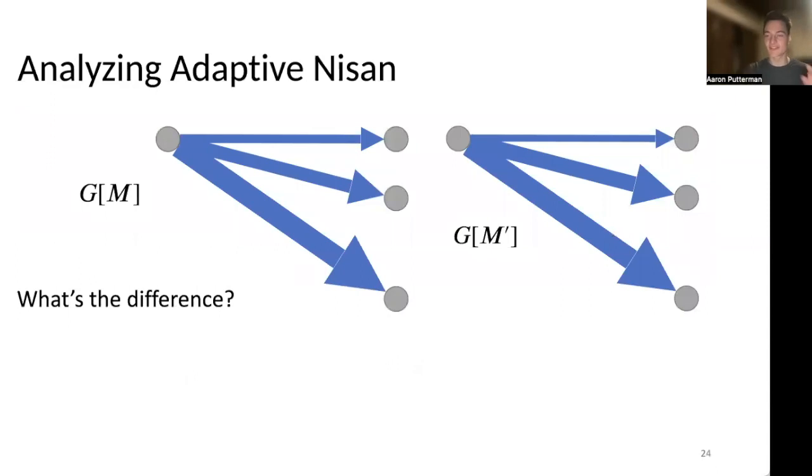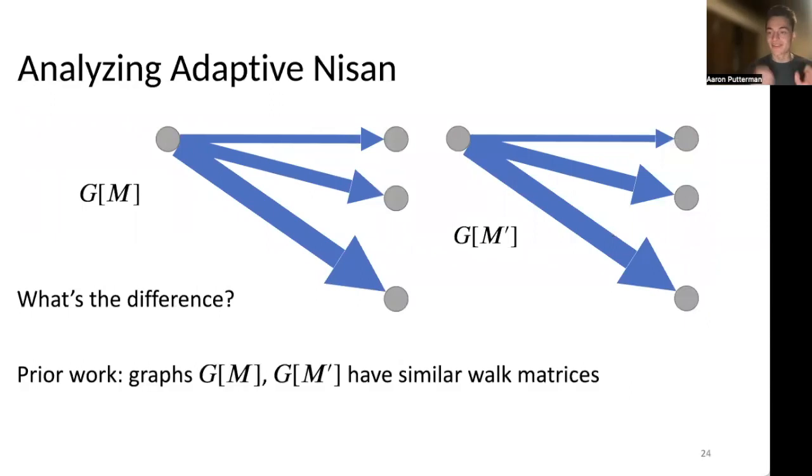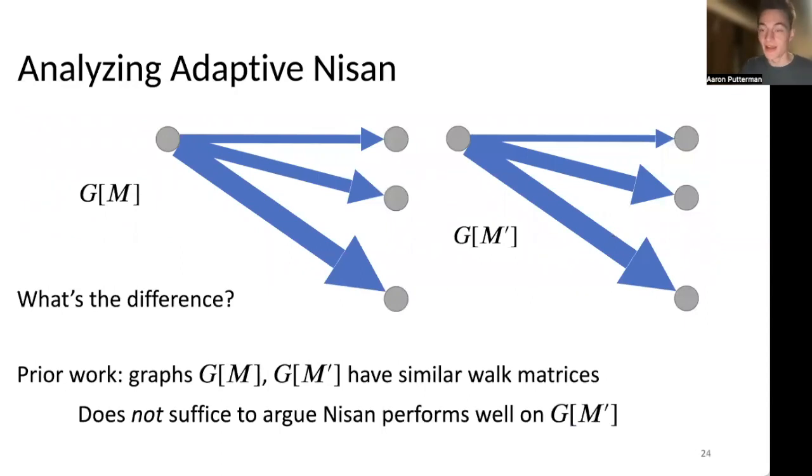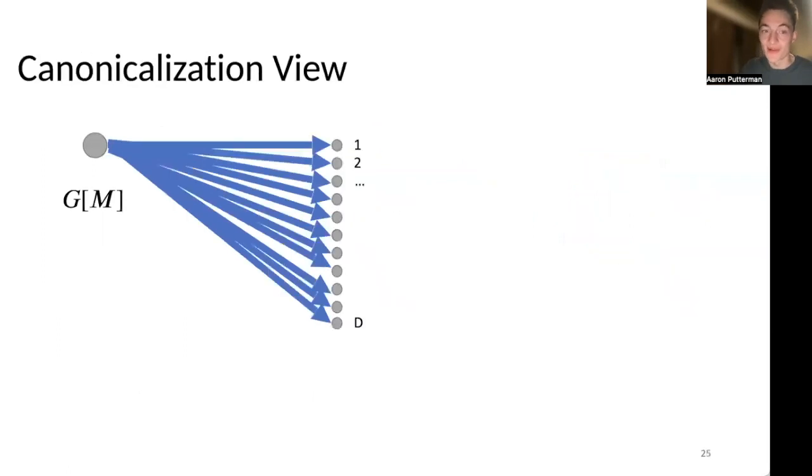So to actually see exactly what this E is and how we can derive a statement of this form, we're going to take a dive into actually analyzing adaptive Nisan. So let's see what the difference is here. Prior work has said G_M and G_M prime have similar walk matrices. We need something a little bit stronger than that, because just these matrices being similar does not suffice to argue that Nisan performs well.